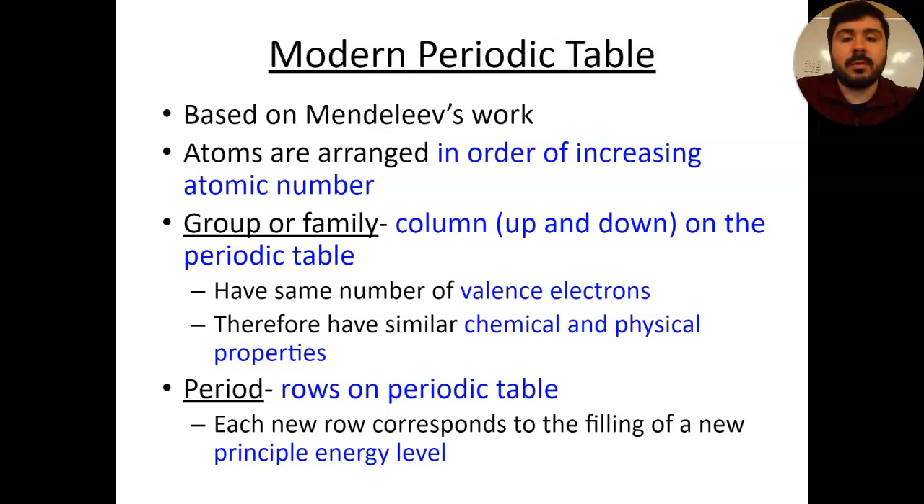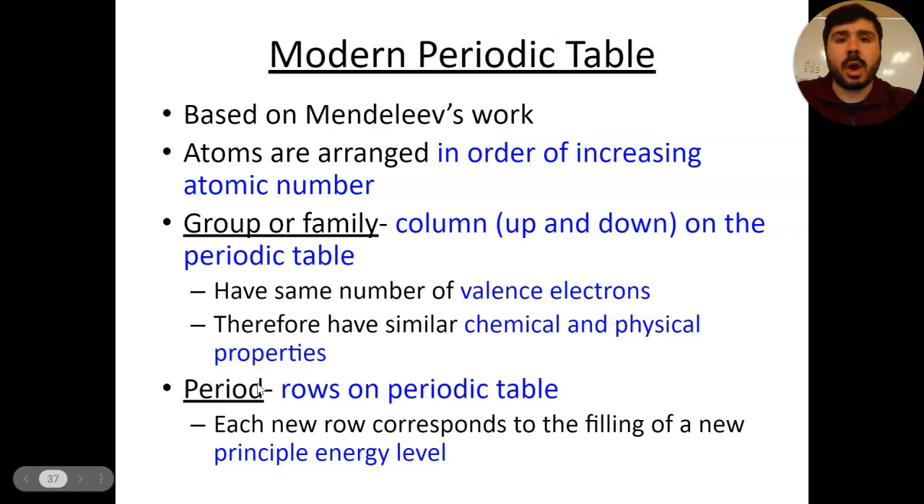They have the same number of what are known as valence electrons, and we'll dig into more of what that means next chapter. Because of that, they do have similar chemical and physical properties. So again, Mendeleev's work was not all for nothing. He did a really good job of constructing his initial periodic table because he wasn't entirely wrong for doing what he did.